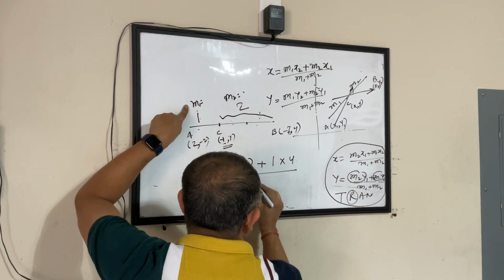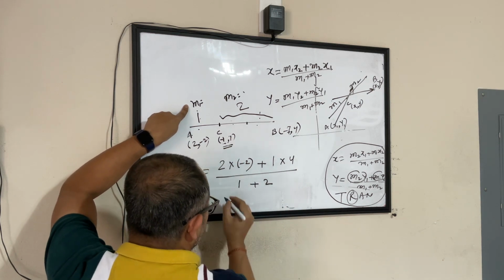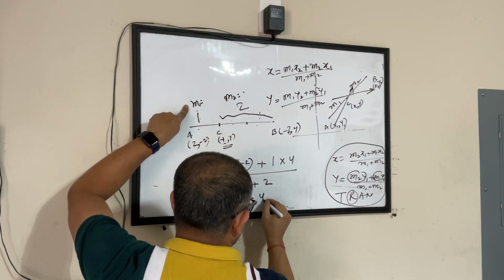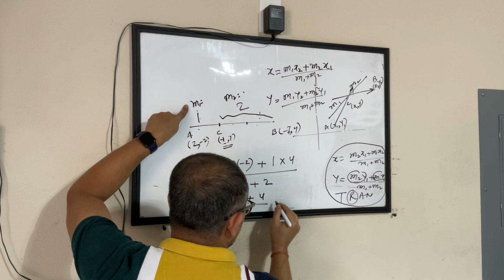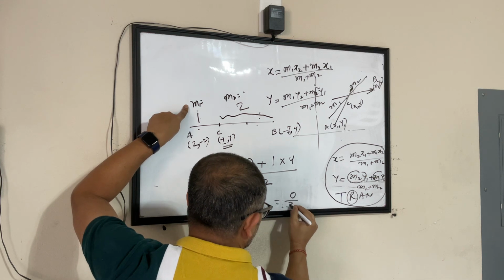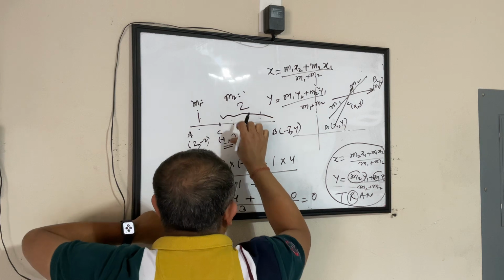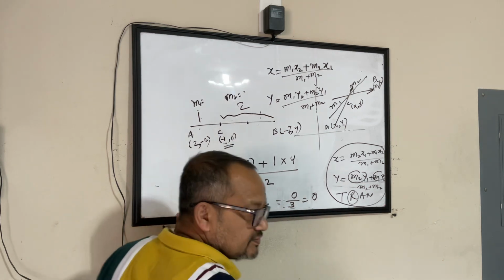M1 is 1, M2 is 2. So this becomes 2 into minus 2 is minus 4, plus 1 into 4 is 4, divided by 2 plus 1 is 3. This became 0 by 3, and 0 by 3 is 0. So we got the Y coordinate for this point also, which is 0.